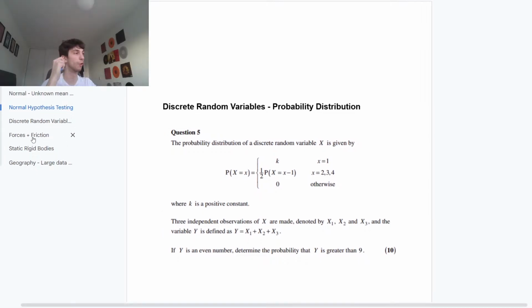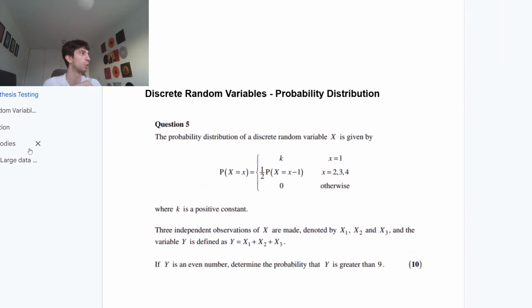Discrete random variable. We're gonna do a forces and friction question, and then I have two static rigid bodies, but the main point of them is to try and understand how all the forces change depending on what they give you. I'm basically gonna cover every single thing we have looked at, not the full question, just the diagrams, to try and understand how things change in terms of reaction forces for static rigid bodies, not with particles. We have one particle question, but everything else will be static rigid bodies.